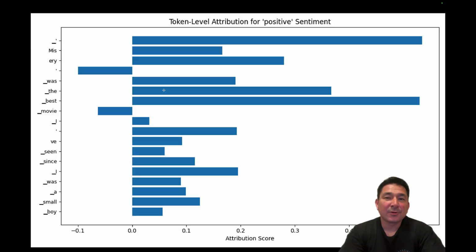For the sentence with the correct positive sentiment classification, we can now use Captum in order to find out what the attribution score looks like and how it arrived at this conclusion. And you can see that most of the sentences here have a positive attribution, which yielded the overall positive sentiment.